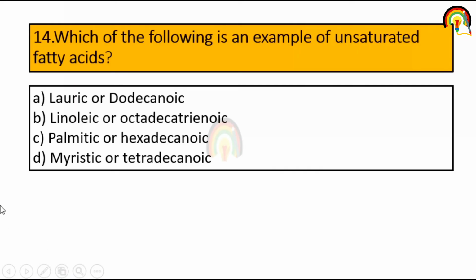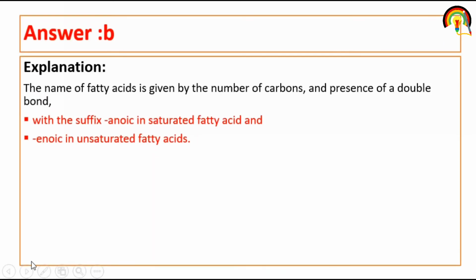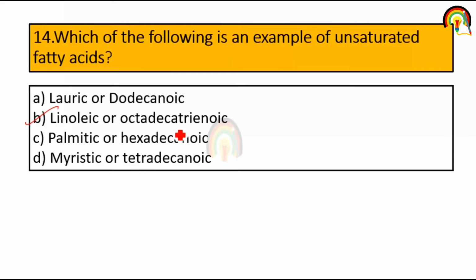Which of the following is an example of unsaturated fatty acid? Lauric, dodecanoic, linoleic or octadecanoic? So it's linoleic. The name of a fatty acid is given by the number of carbon and presence of double bond with the suffix anoic in saturated fatty acid and enoic in unsaturated fatty acid. So the suffix is enoic in unsaturated fatty acid.